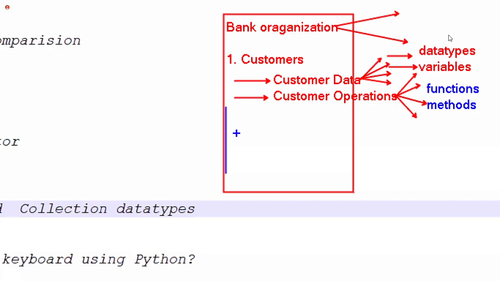Sometimes I want to do operations like 10 plus 20, so in that situation I require knowledge of arithmetic operators. Sometimes I want to check a comparison. For example, in this bank, a customer wants to withdraw money from their account. The customer account has 5,000 but the customer is trying to withdraw 10,000. Is it possible? No. We check the condition on the customer amount and the withdraw amount.